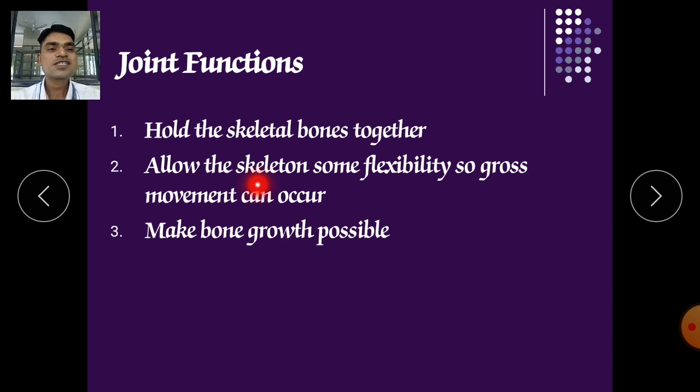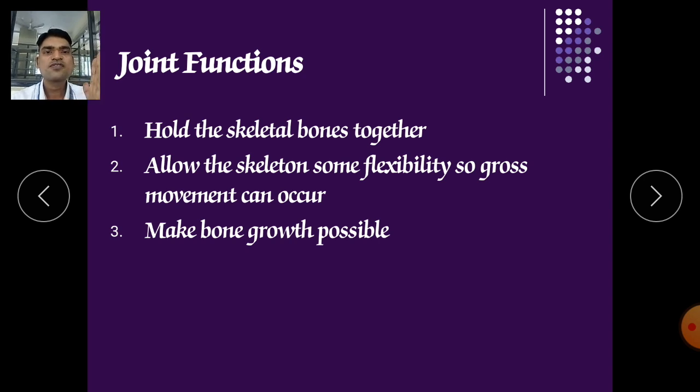They allow the skeletal bones flexibility, so movement can occur. Some joints have more flexibility, some joints have less flexibility. So they are giving flexibility to our bones to do their movement. For example, our neck movement, we can move our neck from right to left, or from the upper side to the lower side. In almost 180 degrees we can move our neck.